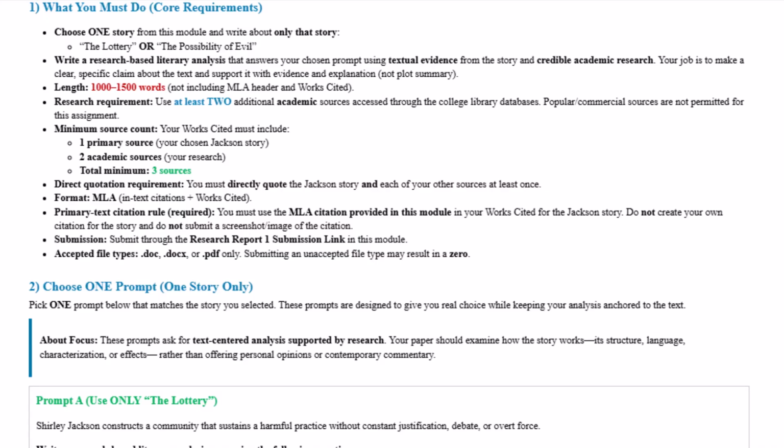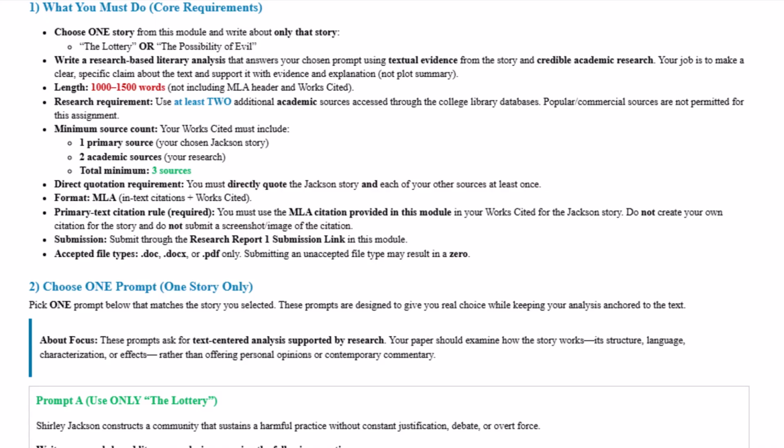You're also for this class required to quote directly. Some of you have been taught to paraphrase, which is wonderful writing. However, I need to see that you can properly punctuate around a quotation and that you can properly embed a quotation into your own writing. So you must directly quote each of the sources that are required. You have to use MLA format for your in-text citations and your works cited. And this primary text citation rule says that you need to use the MLA citation that I gave you for the Jackson stories. They're on the same page where you read the story.